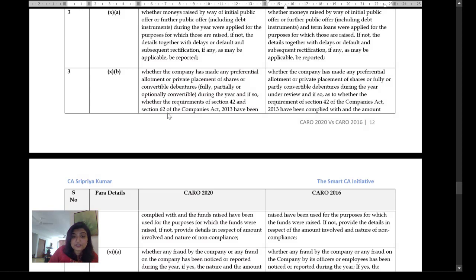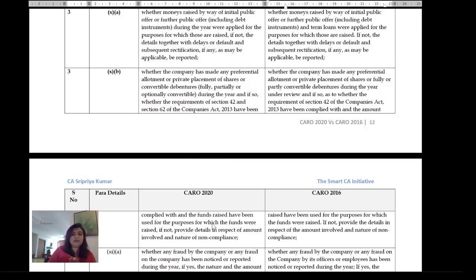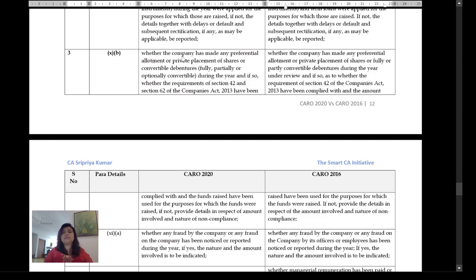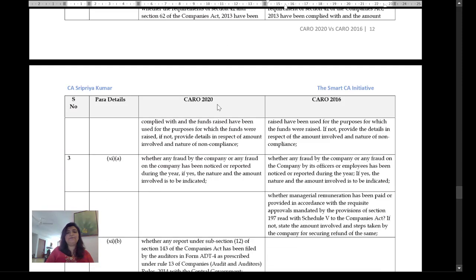Here they're talking about Section 62 also. So it's fairly important. And whether the funds have been raised and used for the purposes for which they were raised. If not, provide details of the amount involved in the non-compliance. The Section 62 inclusion is significant here.